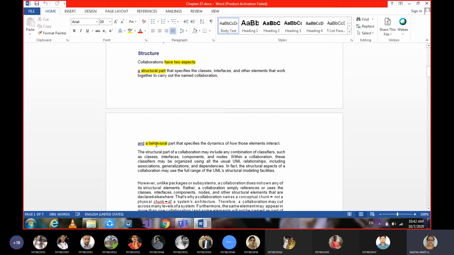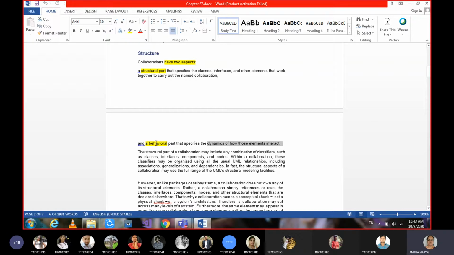Moving on to the second one, the behavioral part. It specifies the dynamic aspects. Dynamic means what keeps on changing in the course of time. They may not be static, they keep on changing. That is what we mean by dynamic or behavioral.